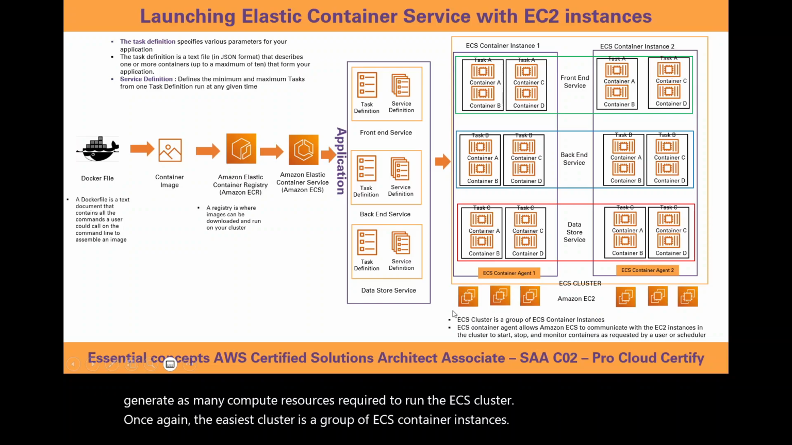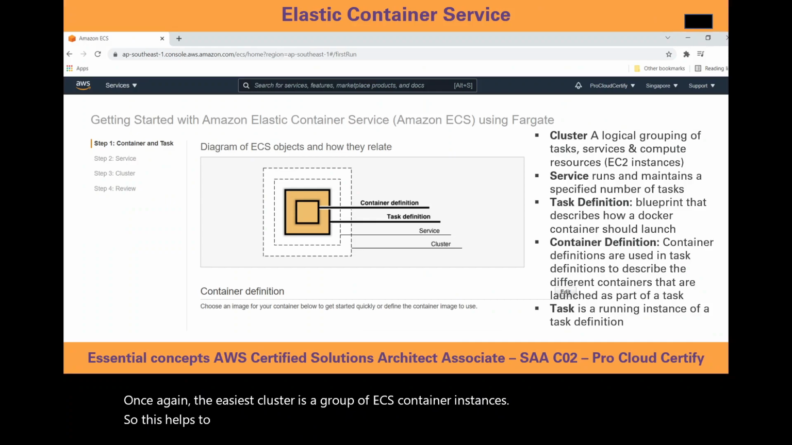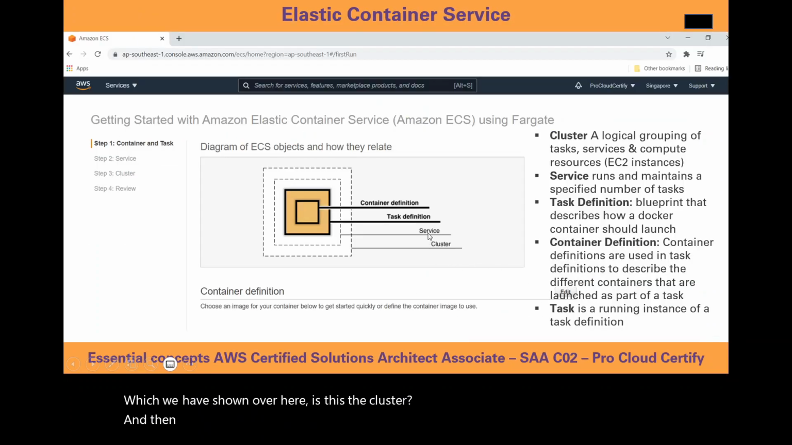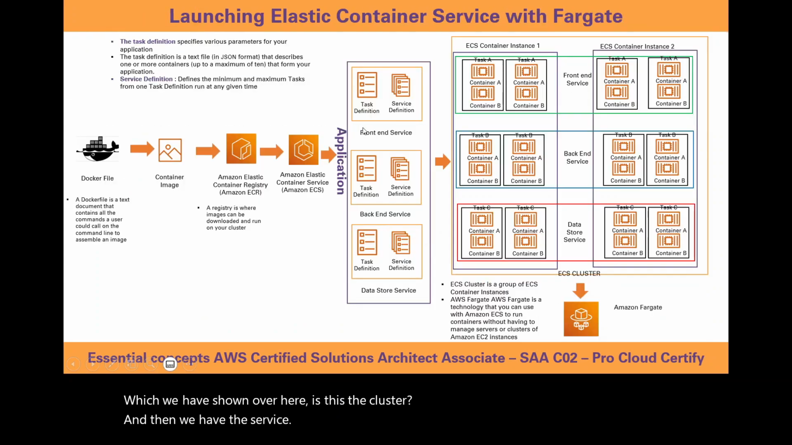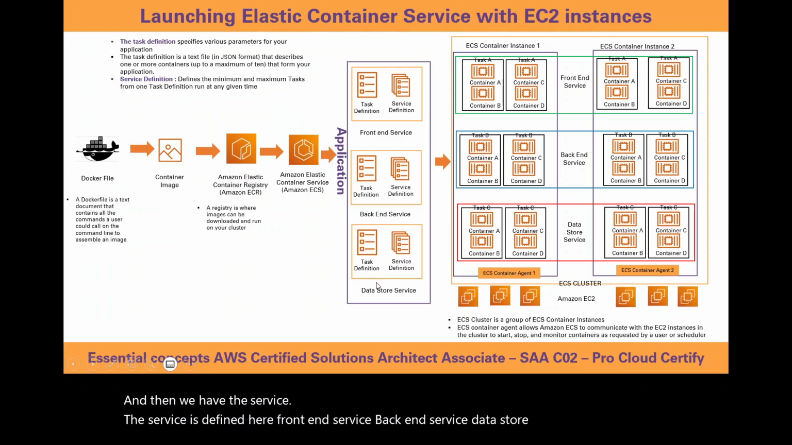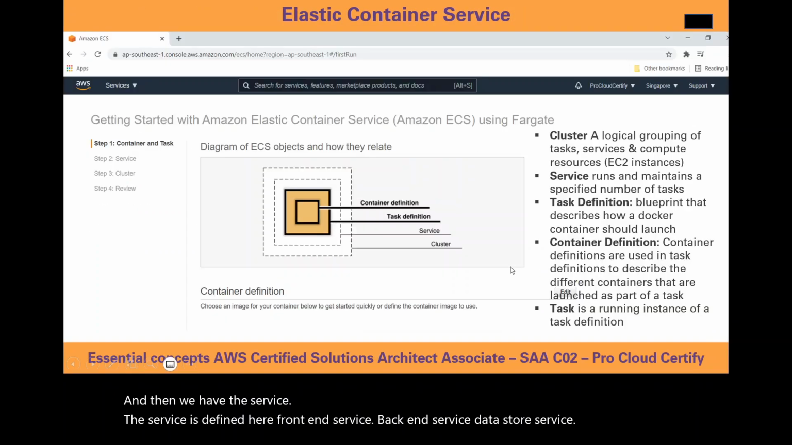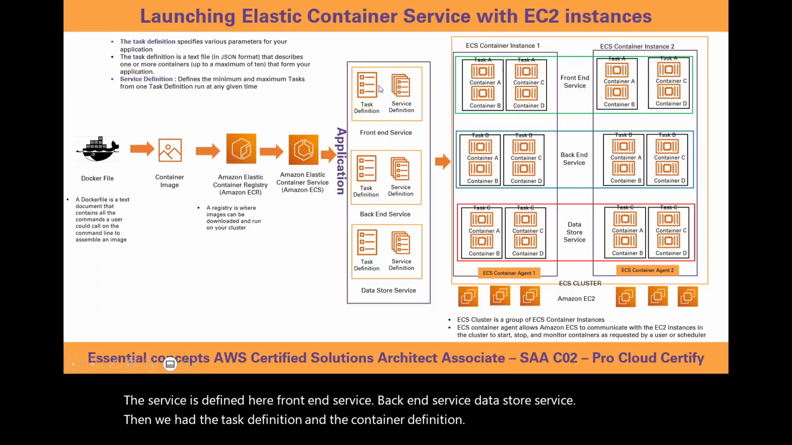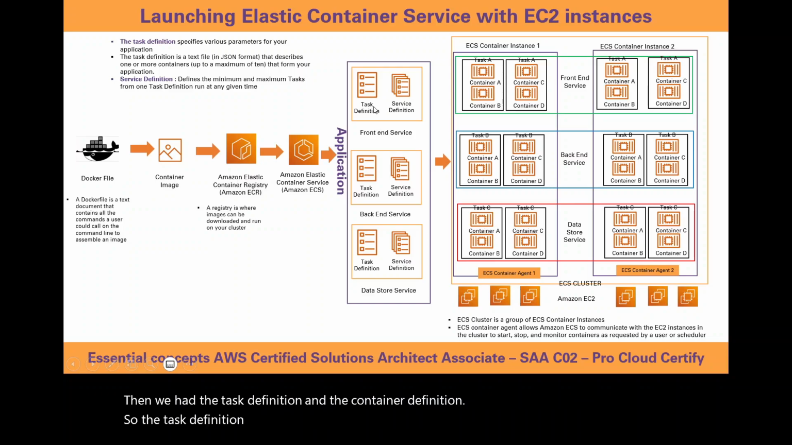So this helps to clarify these definitions or terminologies that were shown in this illustration over here. We had first of all the outer layer, which is the cluster, which we have shown over here. Is this the cluster? And then we have the service. The service is defined here: front-end service, back-end service, data store service. Then we had the task definition and the container definition. So the task definition is defined over here.